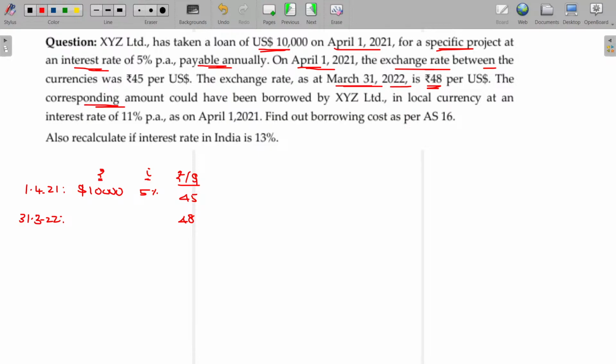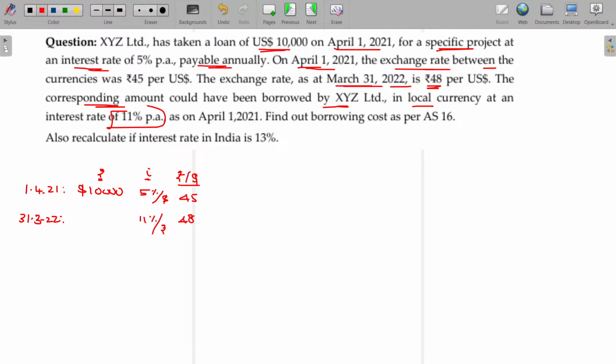The corresponding amount could have been borrowed by XYZ Limited in local currency at an interest rate of 11%. If you could have borrowed in India, the rate being only 11%. This rate of 5% is in case of borrowing in dollars, and 11% is the rate of interest in case of borrowing in rupees. So you borrowed from a foreign country, thinking that the rate of interest is cheaper. That rate of interest can be capitalized, but because of the exchange difference, you're supposed to pay extra. That extra will be capitalized only restricted to the extent of the Indian rate of interest.